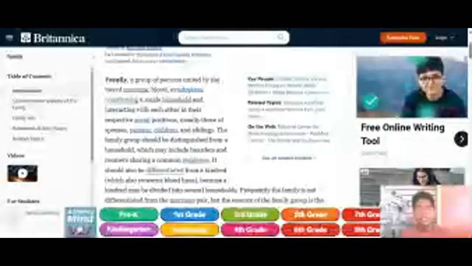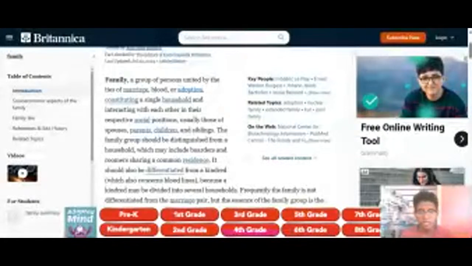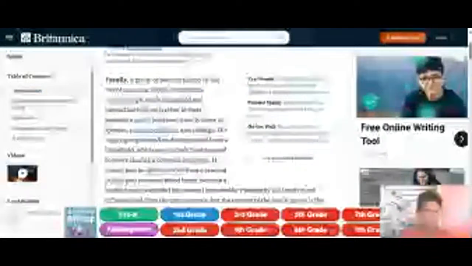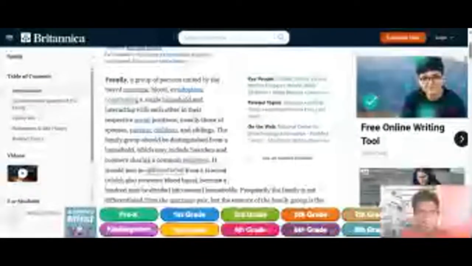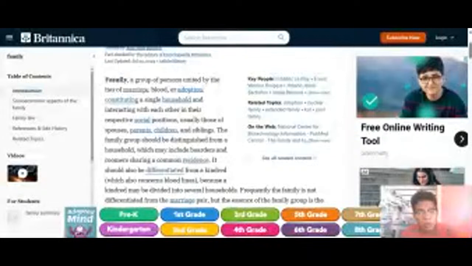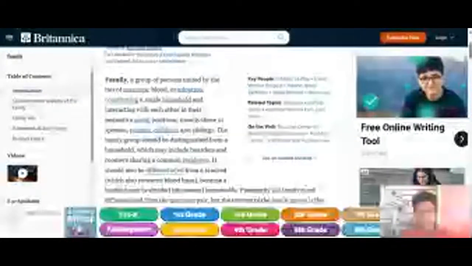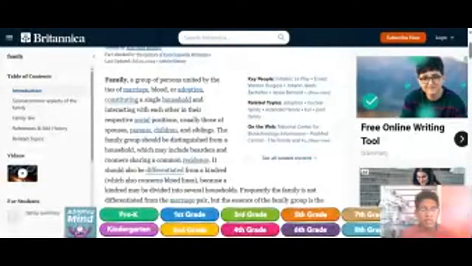So what is marriage? Some of you might ask yourself, what does marriage mean? Marriage is simply a unification of a male and a female, and it is recognized by a state as a legal judiciary law. It is recognized by all states in the world, probably, I don't know if there is a country that does not recognize it. But back to what I was saying, a family is a group of persons united by the ties of marriage, blood, or adoption, and that is what a family is.